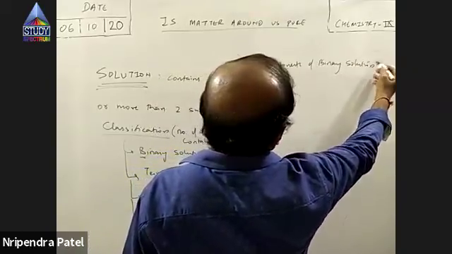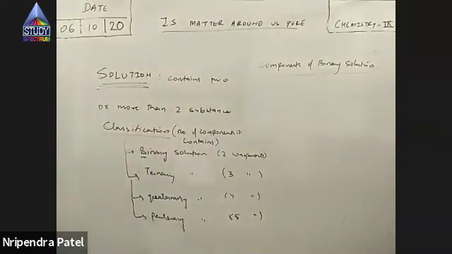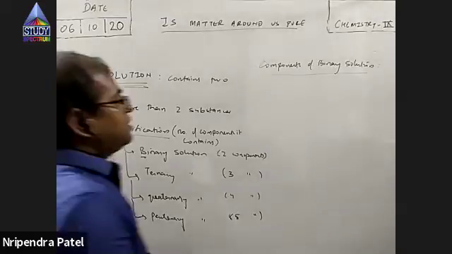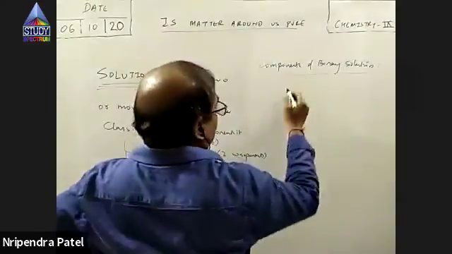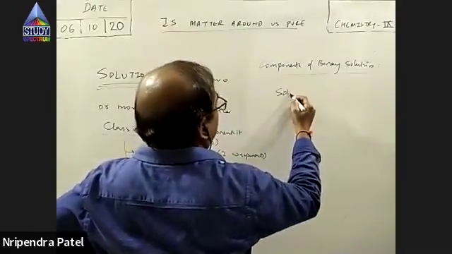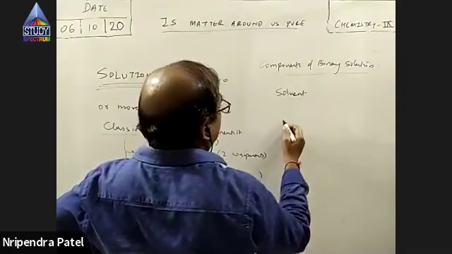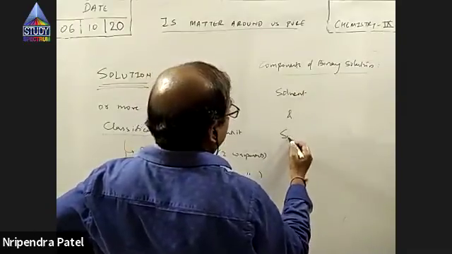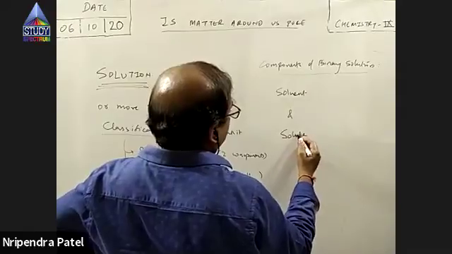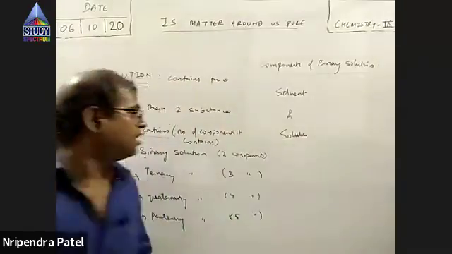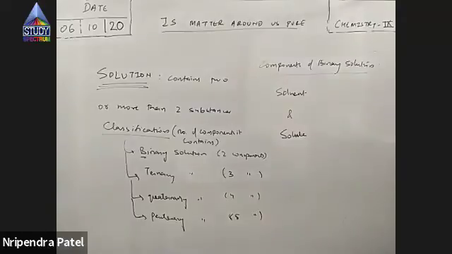Out of the two components, one is termed the solvent and the other is termed the solute. Now, what is solvent and what is solute?